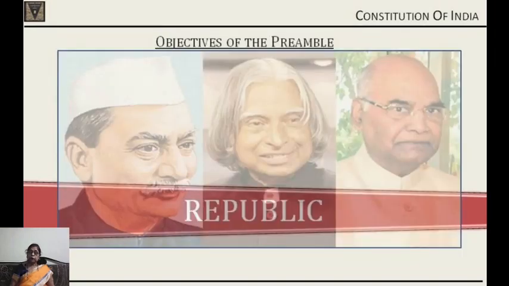Then the Constitution declares that it is a republic. A republic is a country where the head of the state is a political sovereign who is elected from the people. So the political sovereignty rests with the people, and it is not a hereditary monarch. So that is the next feature.